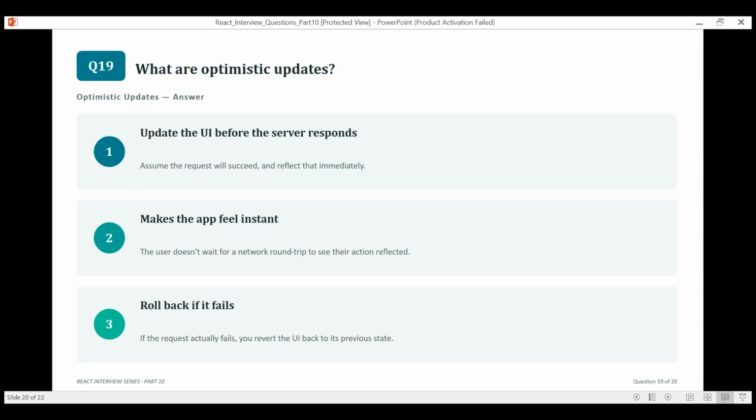What are optimistic updates? Optimistic updates mean changing the UI immediately before the server has actually confirmed everything, assuming it will succeed. It makes the app feel instant. If the request does fail, you just roll the UI back to what it was before.